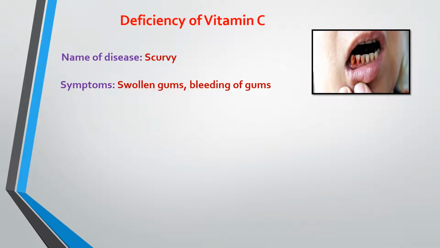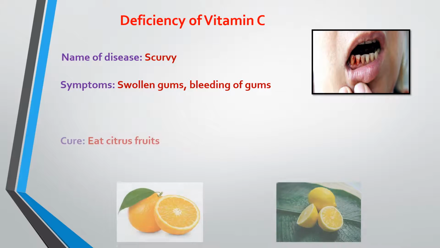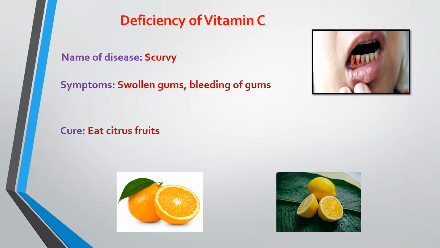Then the deficiency of vitamin C. The name of the disease caused by it is scurvy, and the symptom is swollen or bleeding gums. We can cure it by eating lots of citrus fruit. That means fruit which tastes sour, like lemon, orange, basically we can say khatta in taste. We can eat those kinds of fruits to prevent the deficiency of vitamin C.